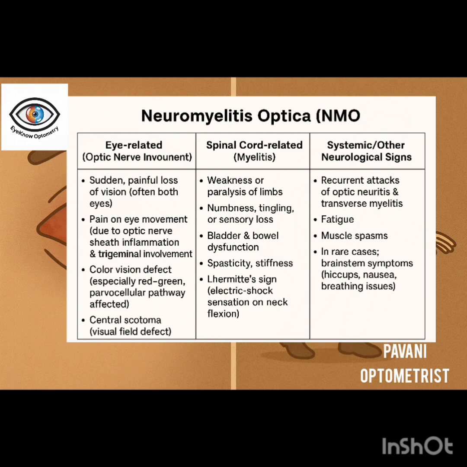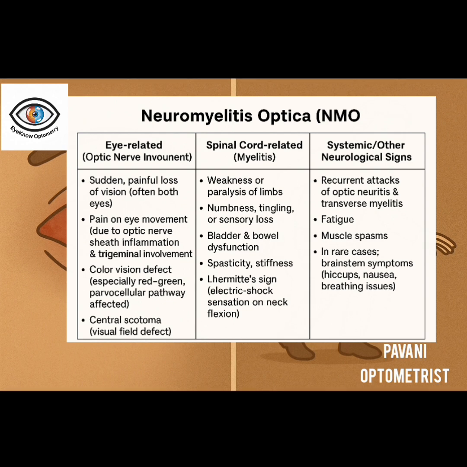As a result, it leads to the central field loss. And coming to the signs, there will be a decrease in visual acuity, color vision defect, reduced contrast sensitivity, RAPD, and in fundus it shows the optic disc edema. Sometimes it may be absent, and in OCT it shows the retinal nerve fiber layer thinness and visual field defects, which is mostly central, altitudinal, diffuse defect.